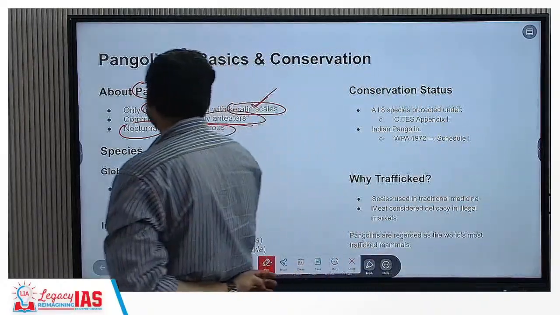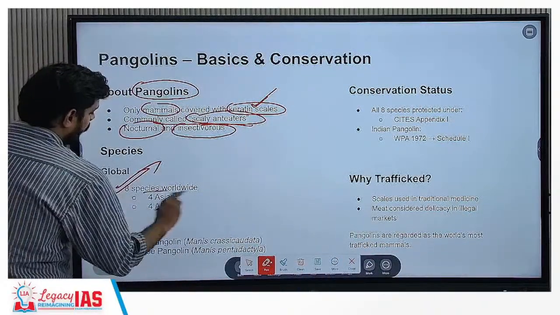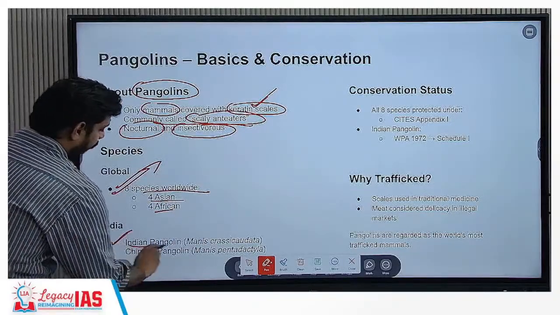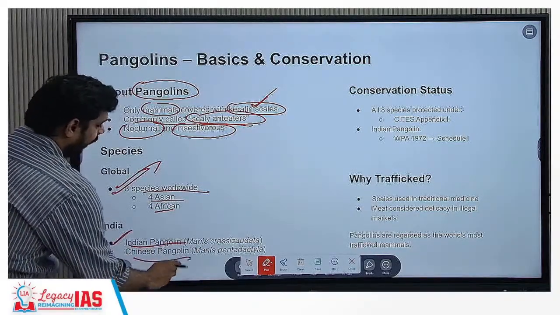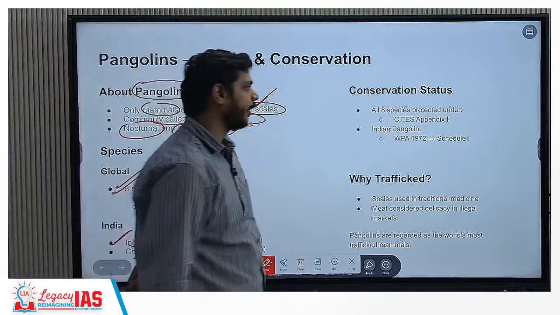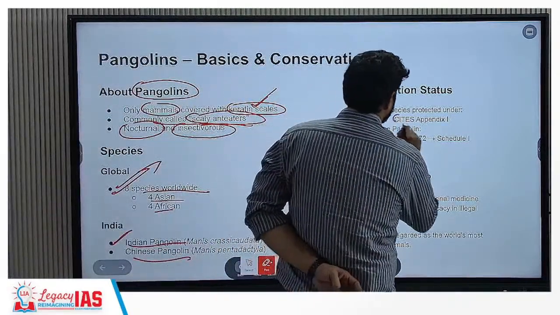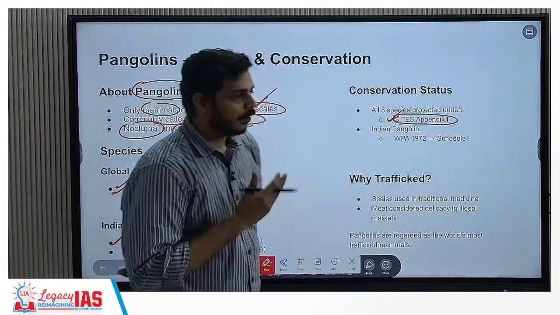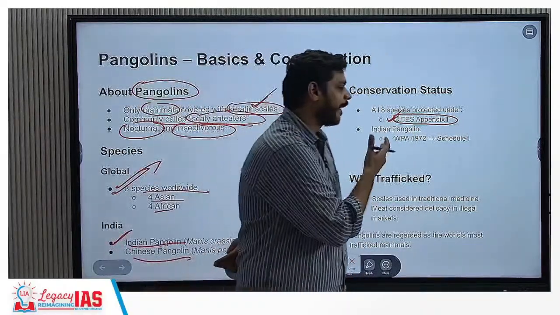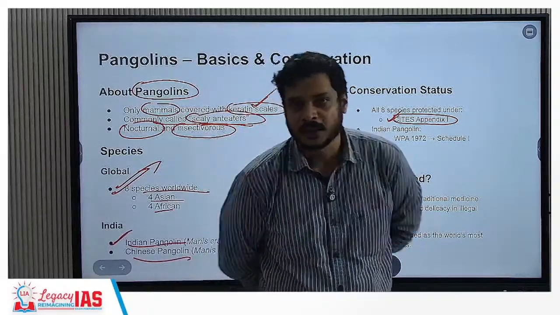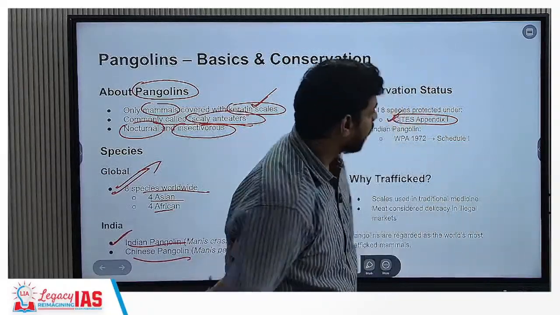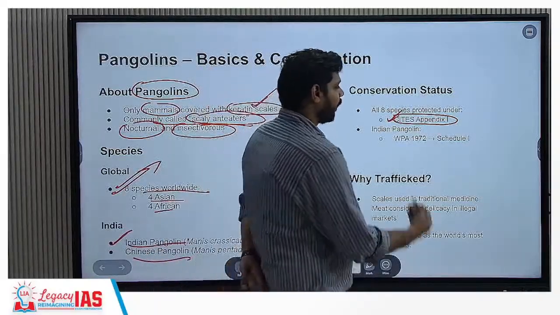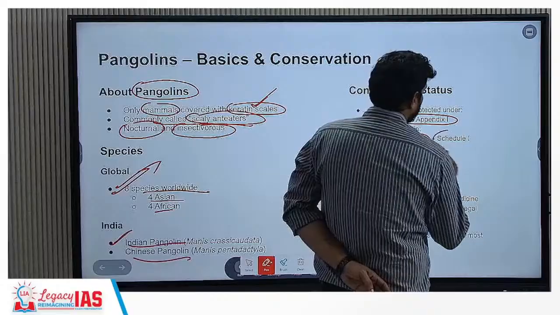How many species are there? Eight species worldwide, four Asian and four African. The Indian pangolin and the Chinese pangolin are the two species found in India. What is the conservation status? Under CITES, it is Appendix 1. Because we talk about the trafficking part, CITES is a convention which talks about trafficking in endangered species. It is placed in Appendix 1, which means it has the highest degree of protection, as well as in WPA 1972, where the Indian pangolin is in Schedule 1.